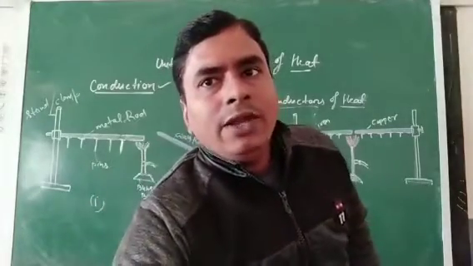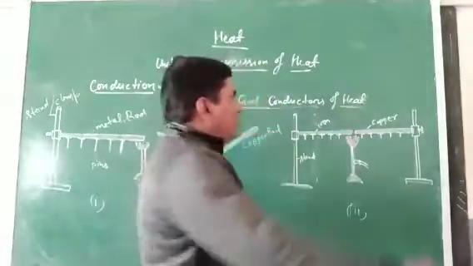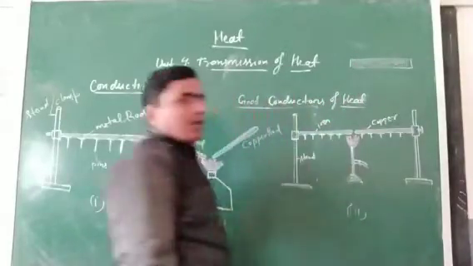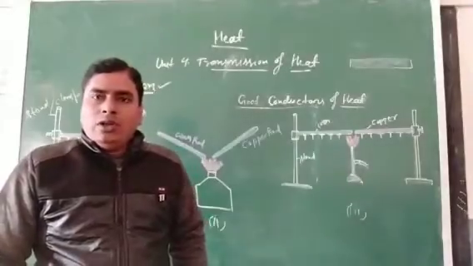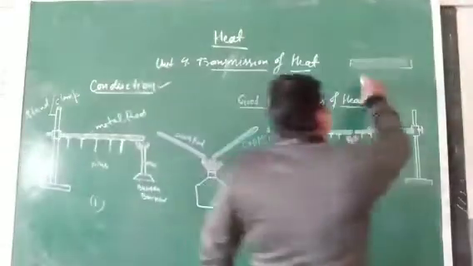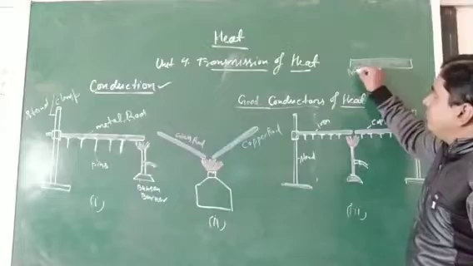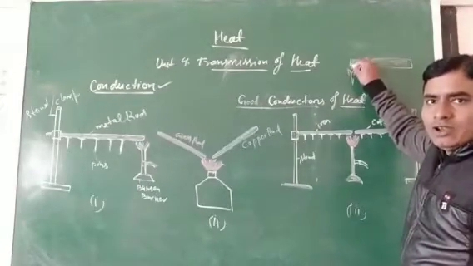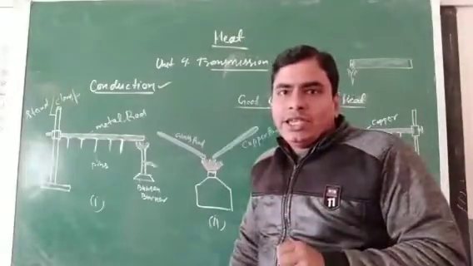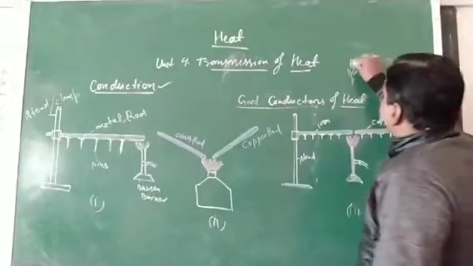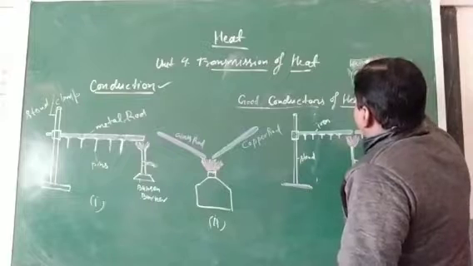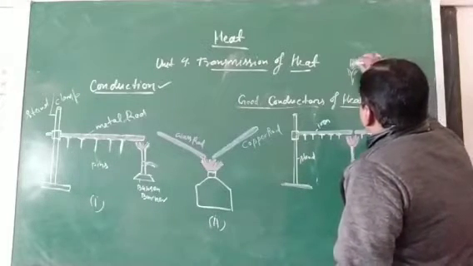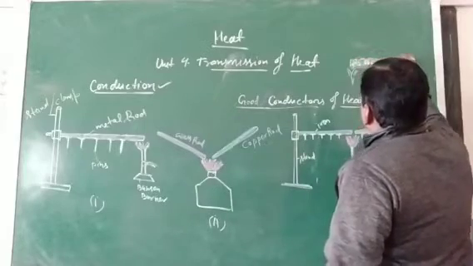When we provide heat energy to a substance like this metal rod, the molecules of the rod gain heat energy from the source. Then they start to vibrate and collide with other molecules, and due to this collision, the heat energy transfers from one end to the other end.